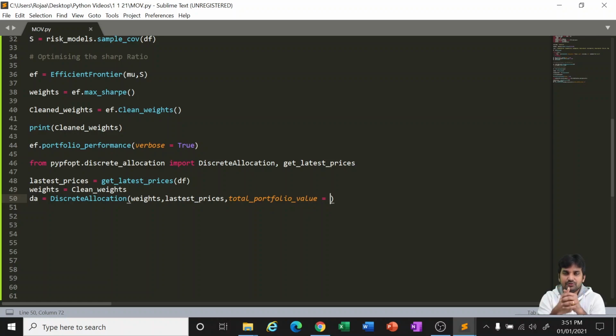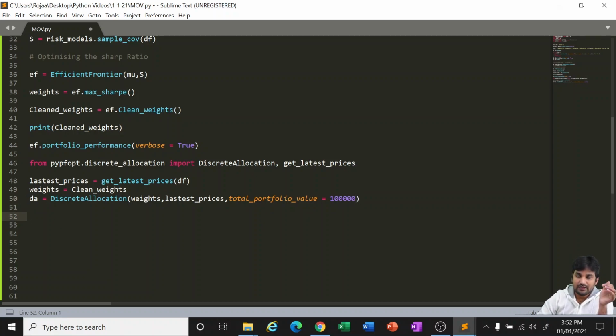Based on the value that you are giving, it will suggest. For example, if you are giving 25,000 rupees, accordingly it will give you how much quantity and what kind of shares need to be invested. If you are giving 1 lakh rupees, it will accordingly choose it. I'm giving you an example: I have an investment of 1 lakh rupees.